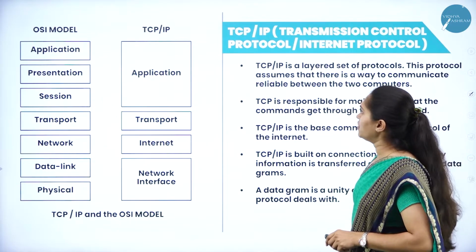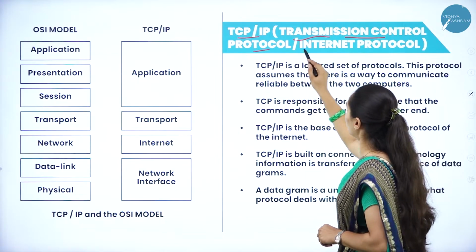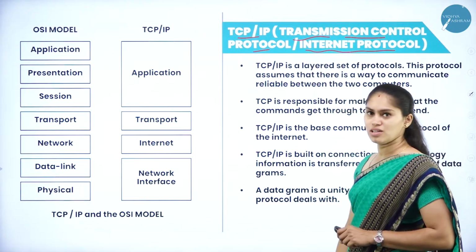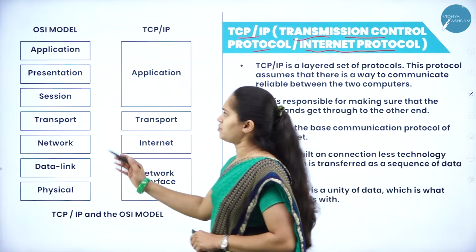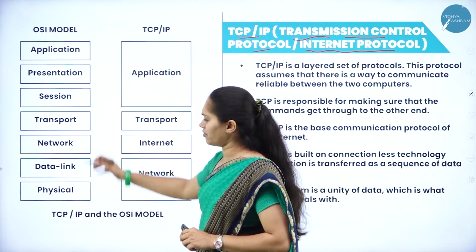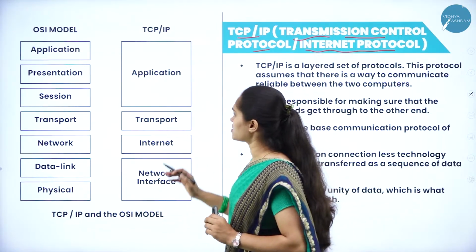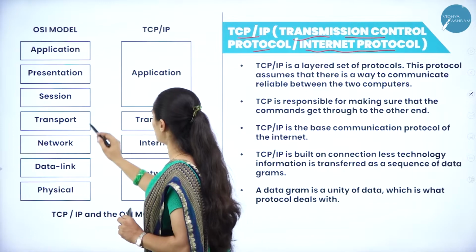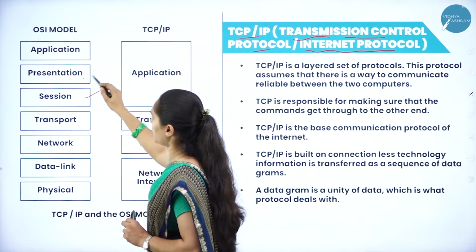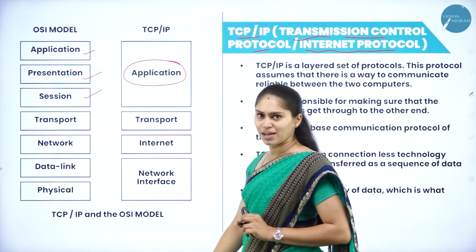In the same way, we also have TCP/IP, that is Transmission Control Protocol and Internet Protocol. Here you can see the difference between the OSI model and the TCP/IP model. There we had 7 layers, but here we have only 4 layers. By merging all three, that is the session layer, presentation layer and application layer, I'm going to call this the application layer.